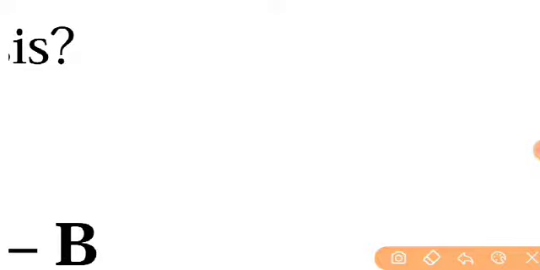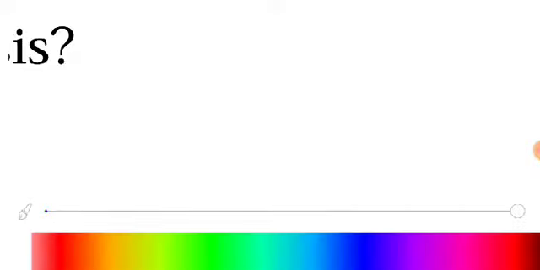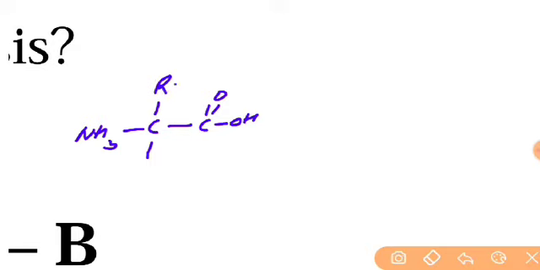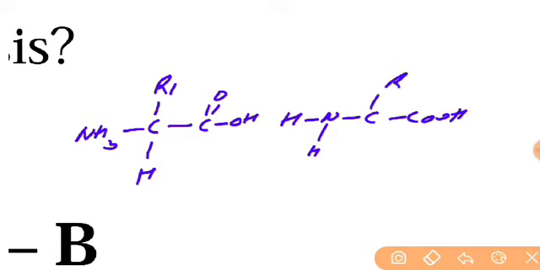As you all know, for the peptide bond formation, there is a need for the zwitter ion of one amino acid and the zwitter ion of another amino acid. This is the zwitter ion of one amino acid, R1, and this is the zwitter ion of another amino acid, R2.